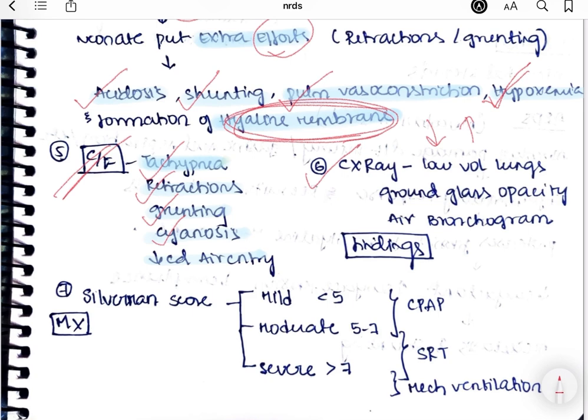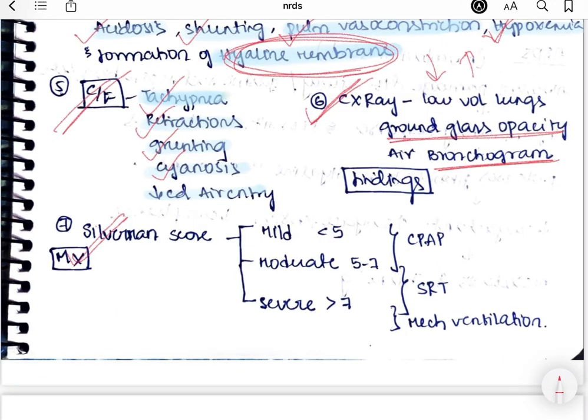Right, in case of a chest X-ray, if you perform it in the baby, you can see a ground glass appearance and also air bronchogram. These are the different findings. Management is based on the Silverman score. If it is mild, that means less than 5, moderate is 5 to 7, and severe is greater than 7.